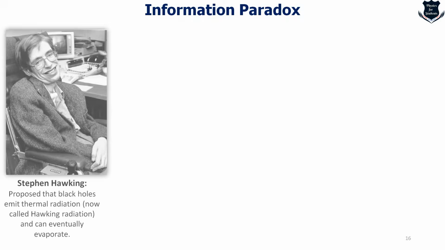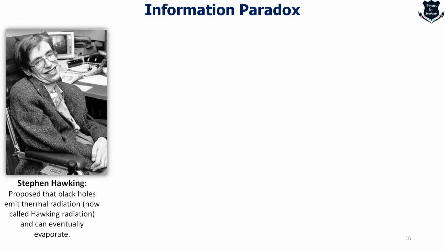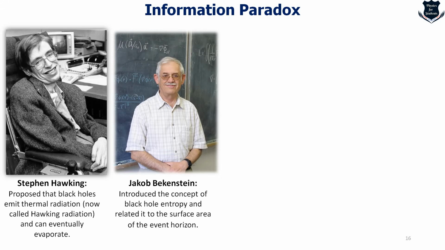The first one was Stephen Hawking. Hawking proposed that black holes emit thermal radiation, called Hawking radiation, and can eventually evaporate. Then comes Jacob Bekenstein, who introduced the concept of black hole entropy and related it to the surface area of the event horizon. His work set the stage for Hawking's discovery by connecting thermodynamics and gravity.